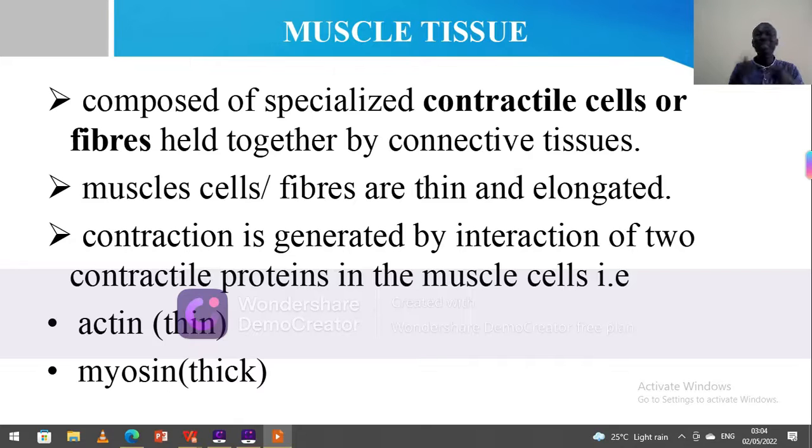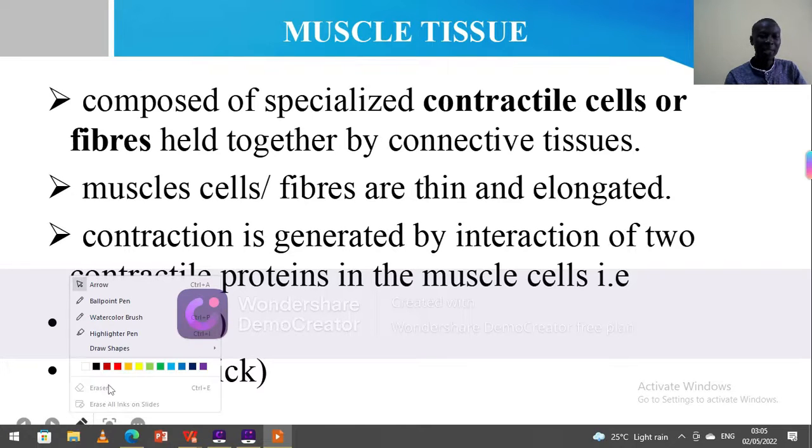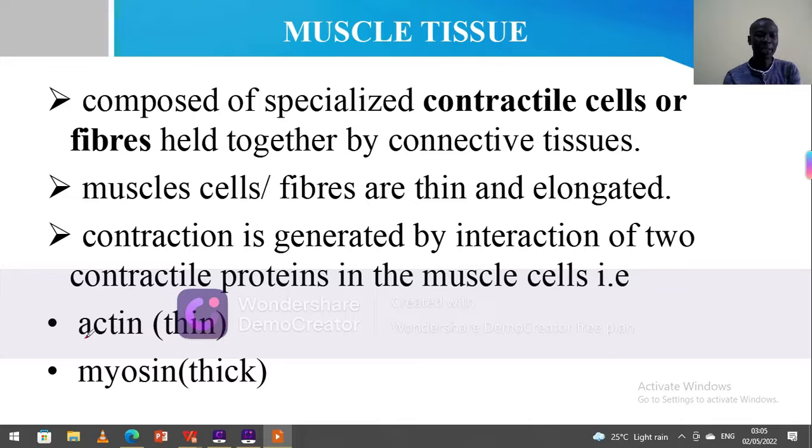So what makes these muscle cells capable of contracting? It's basically because of two kinds of proteins. They are the actin protein, which is also called actin filament. The actin filaments are thin.